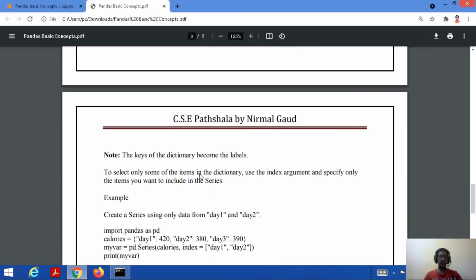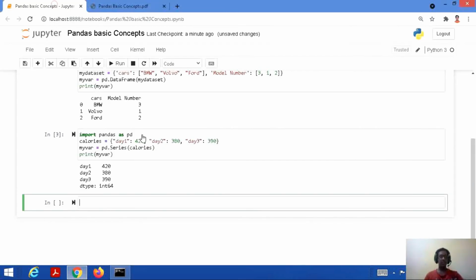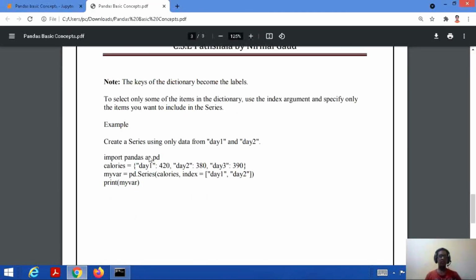Now there is one thing to be noted, that means the keys of the dictionary become the labels or the indices here. Okay, so yes, day 1, day 2, day 3, these have become the indices or the labels here. Okay, now if you want to select only some of the items in the dictionary, not all the items, we will use the index argument and specify what items we want to include in the series. So in the previous example only, let's consider one more example and just filter it out like this.